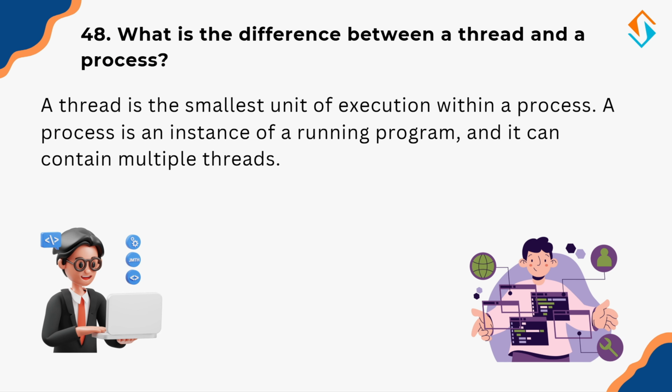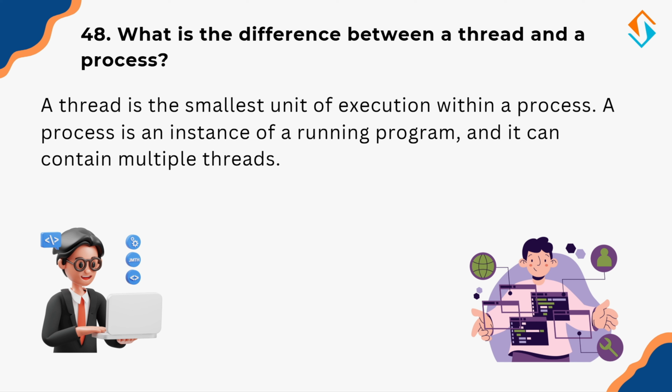So what is the difference between a thread and a process? A process is an independent program running in the system, while a thread is a smaller unit of execution within the process. Think of a process as a factory. It runs independently, handling multiple tasks. Threads are the workers inside the factory executing tasks concurrently.